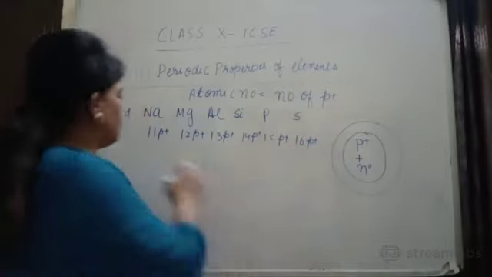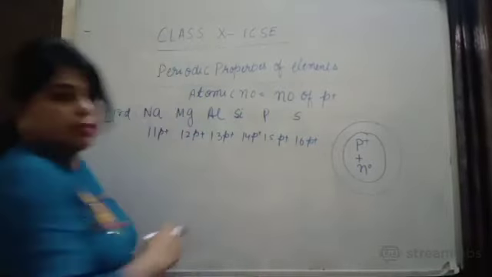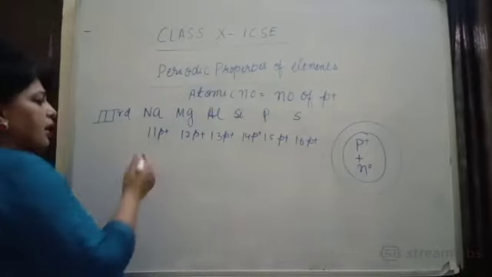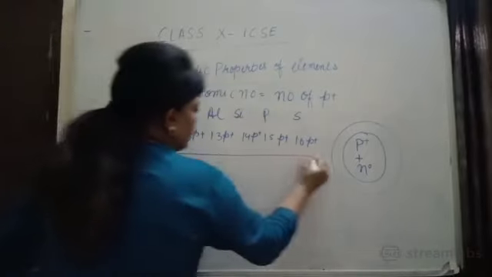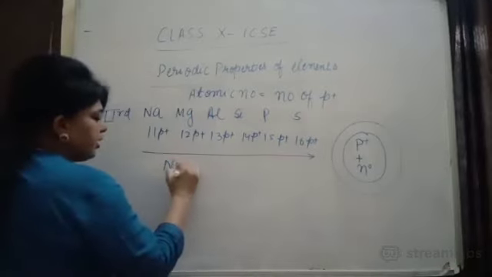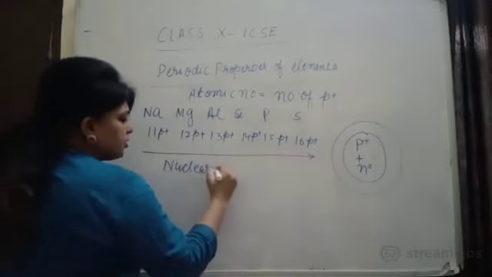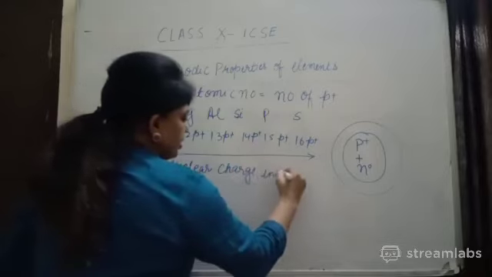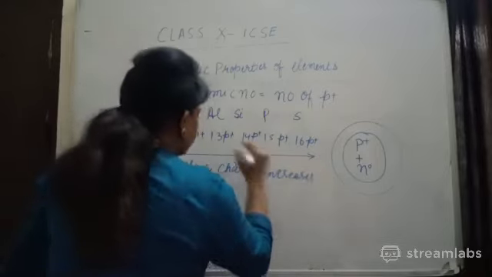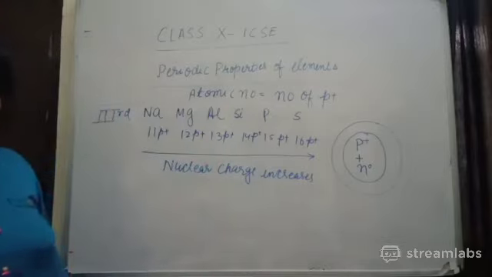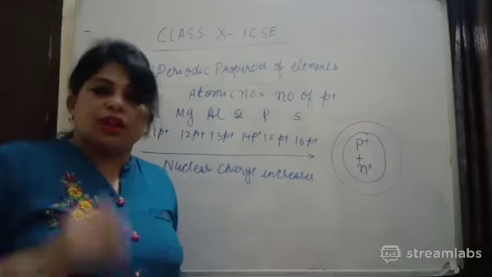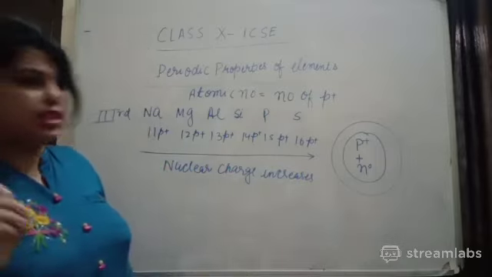It means when you move from left to right, only the positive charge increases, and that's why we can say when you move from left to right, nuclear charge increases. Understood? I hope you have understood the meaning of nuclear charge.